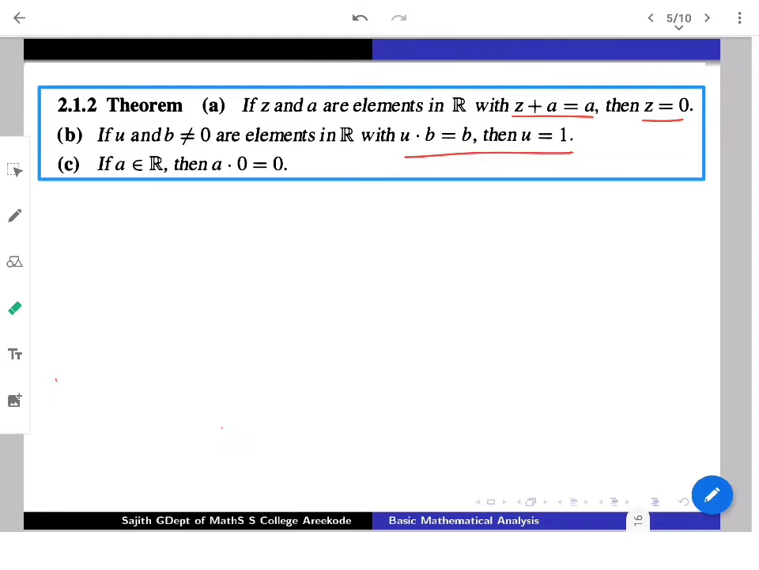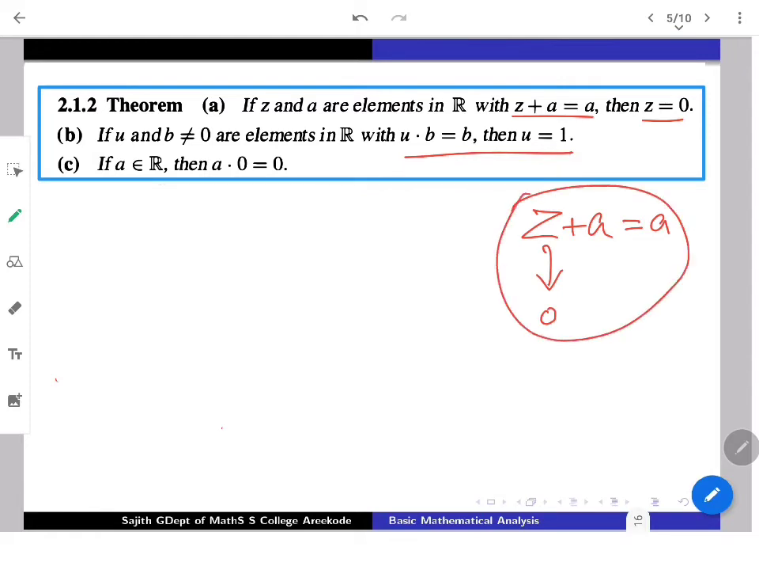So how can you proceed with that? See, we have some tools here. The first part, part A, is actually something like this. Z and A are real numbers. Then if Z plus A is equal to A, then such a Z must be 0. This is a known result for us. We can easily use that.